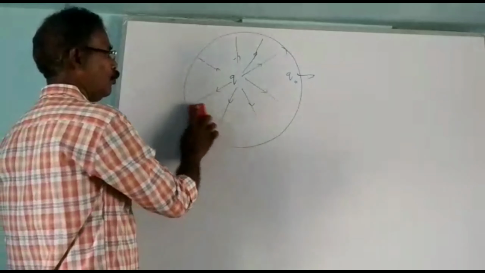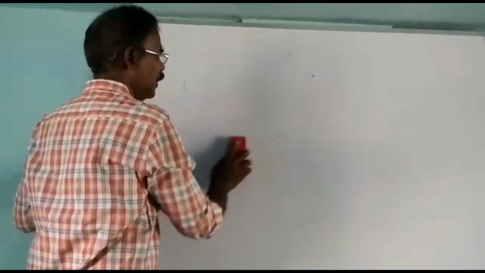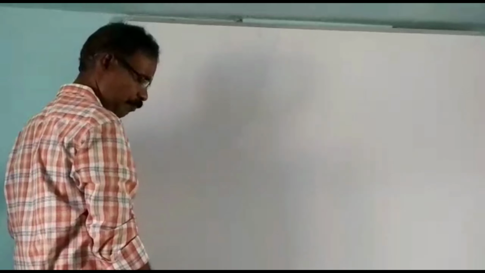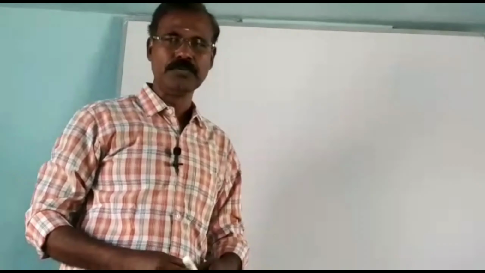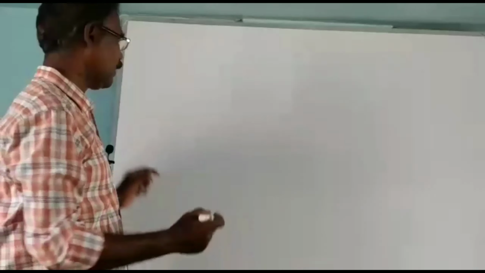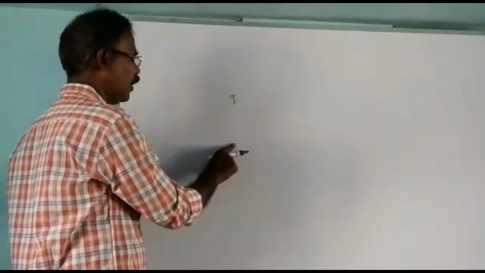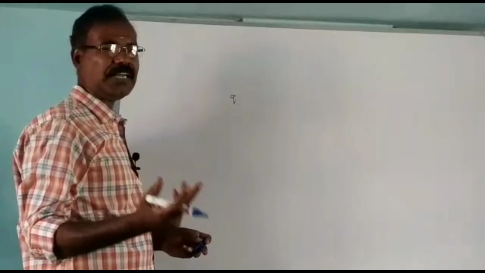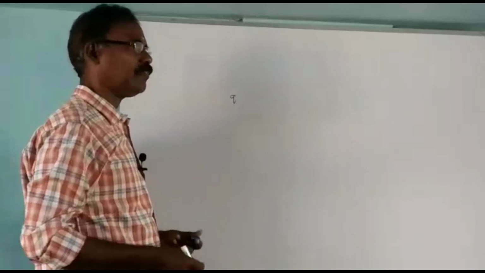Okay. Now, we will discuss how the electric field lines are drawn. To draw the electric field lines, what do you have to do? Suppose, take one charge Q. Around the charge, you have to draw the pattern of electric field lines. How can you map the pattern of electric field lines?